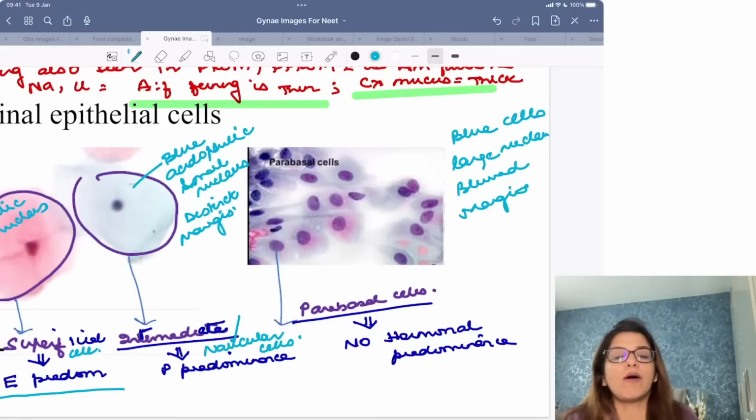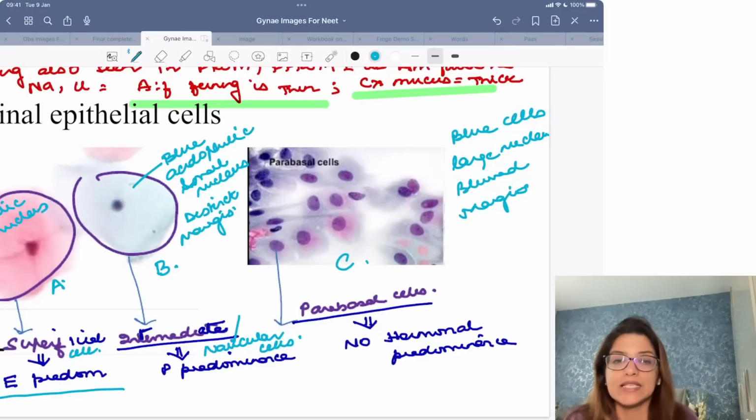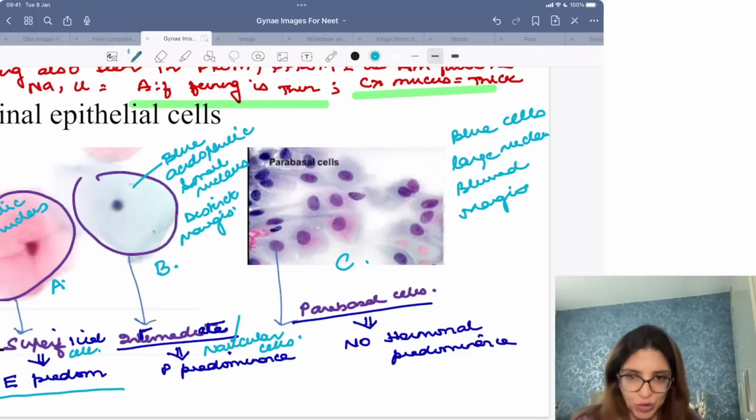This is what a parabasal cell looks like. So A was a superficial cell, B was an intermediate cell, and this C is parabasal cells. Parabasal cells predominate whenever there is no hormonal influence, right?